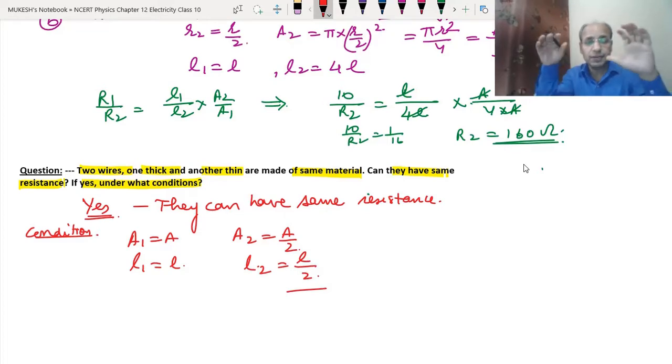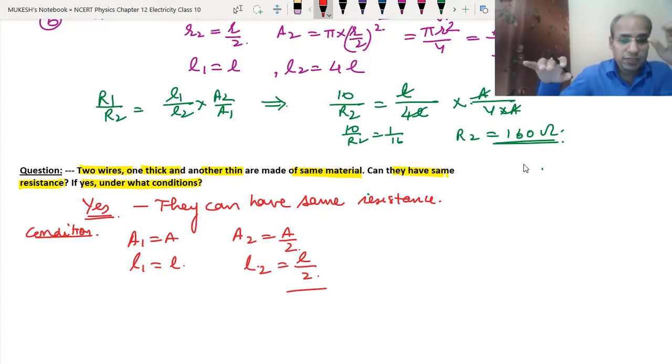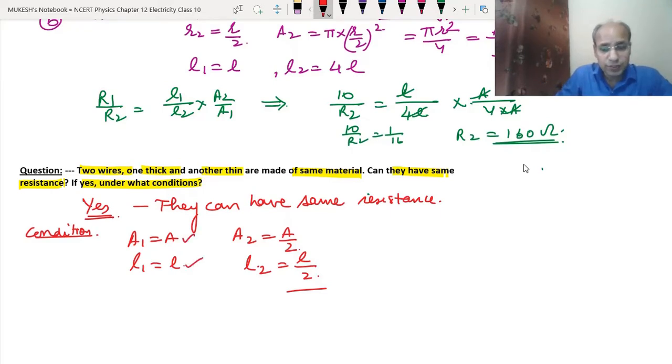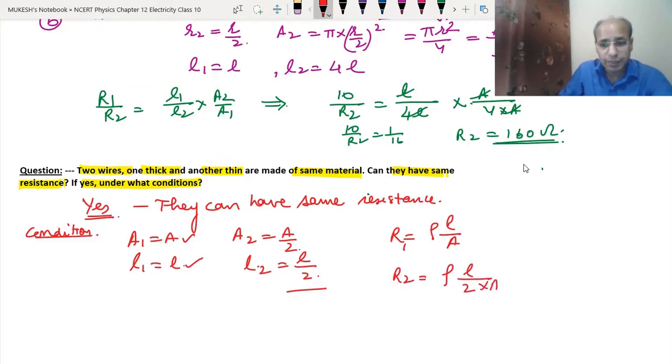In this case, we can have the same resistance. Here we have both A and L. So we can say that R1 equals rho L upon A. If we take R2, that means rho L is what? L upon 2. A is what? A upon 2. So the 2 is gone. Again we have rho L upon A. So by this above condition, R1 equals R2.